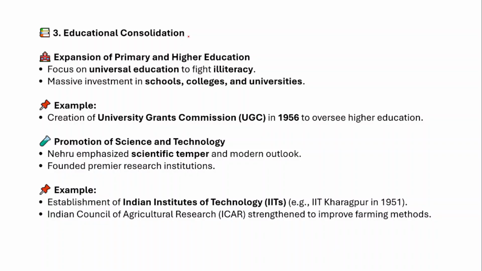Then we need to talk about the educational consolidation. So there has been an expansion of primary and higher education in India, because immediately after independence, the challenge was that we were having higher levels of illiteracy rates. So the focus should be on universal education, giving education to everyone without any discrimination, without any parity. So that will help fight the problem of illiteracy.